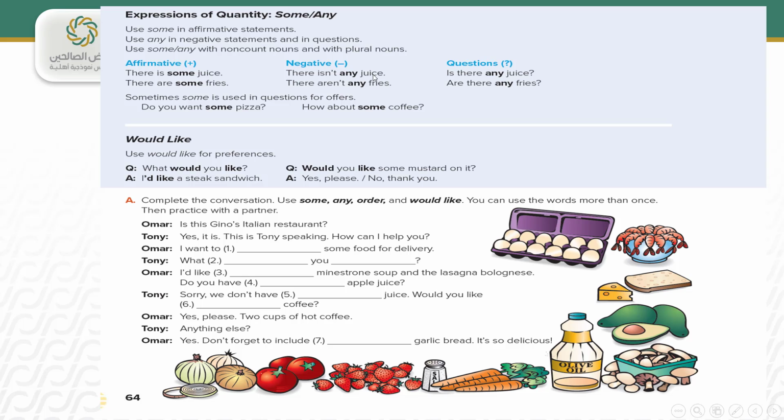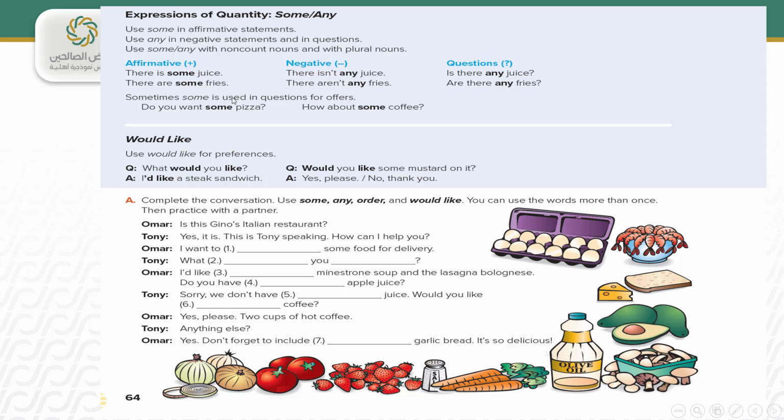That's negative, non-countable. There aren't any fries. Negative, plural noun. For questions, is there any juice? Are there any fries? So any comes with questions and negative, and some come with affirmative.